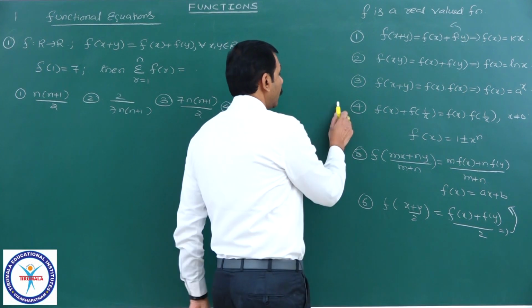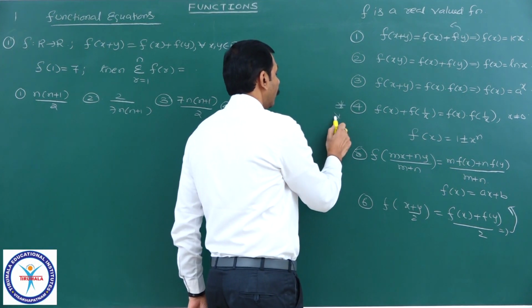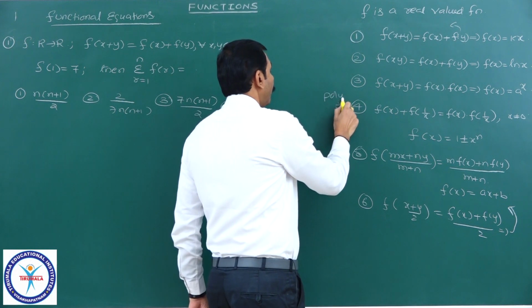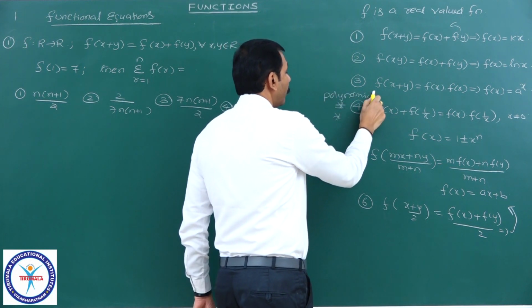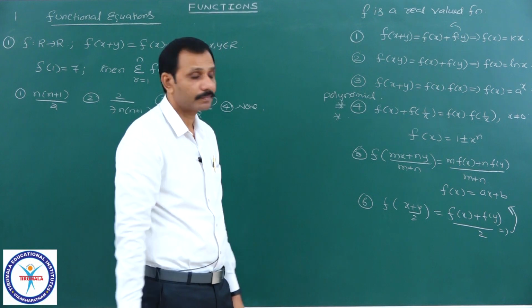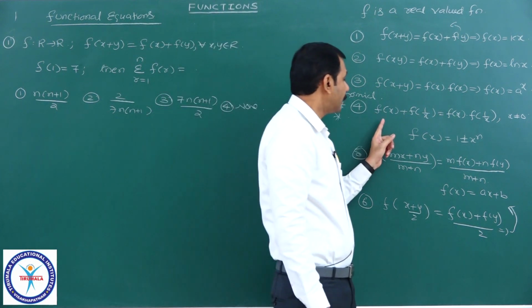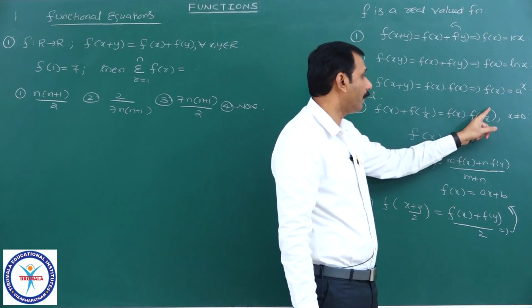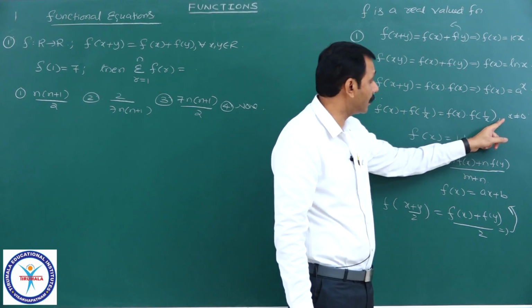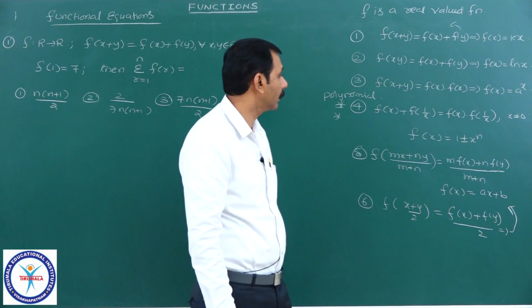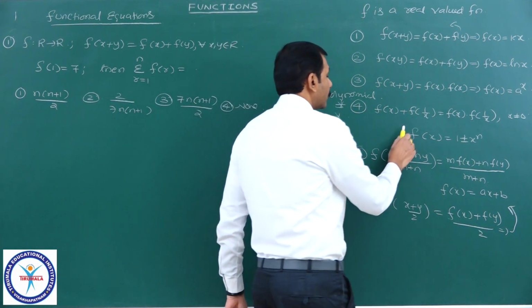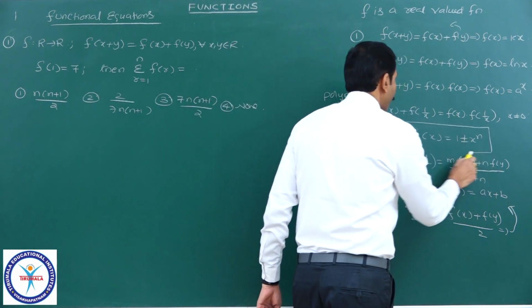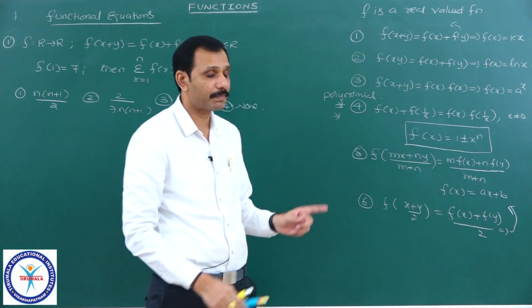And here you see an important one. If f of x is a polynomial that satisfies f of x plus f of 1 by x equal to f of x into f of 1 by x, where x is not equal to 0, then f of x will be of the form 1 plus or minus x power n.